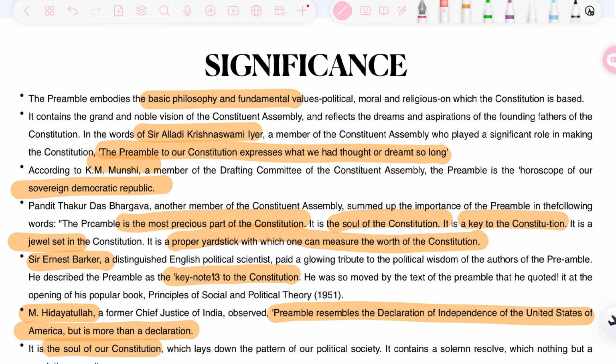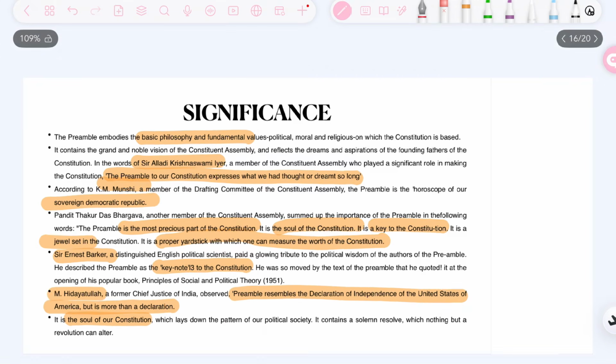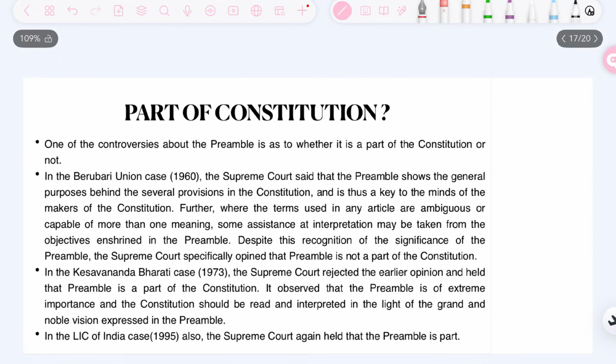Now when we are talking about the significance of the preamble, we are very much aware that it has very high significance, by the key terms which are used by various thinkers like K.M. Munshi, Pandit Thakurdas Bhargava, Ernest Barker, M. Hidayatullah. We are aware of the significance. The next point that we have to study is whether it is a part of the Constitution or not. It is one of the most heated controversies: is the preamble a part of the Constitution or not?